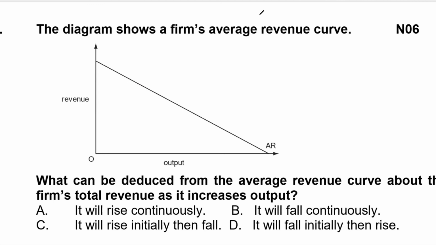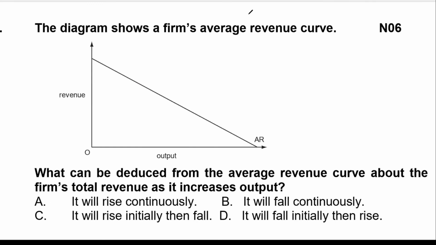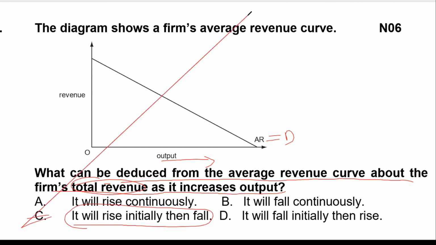Now we can have a look at question number 14. The diagram shows a firm's average revenue. Average revenue is also known as the demand curve. What can be deduced from the average revenue curve about the firm's total revenue as it increases its output? If it increases its output, what will happen to its total revenue? The examiner is asking a question about total revenue. The correct answer is that it will rise initially, then it will fall. Option C is the correct answer.